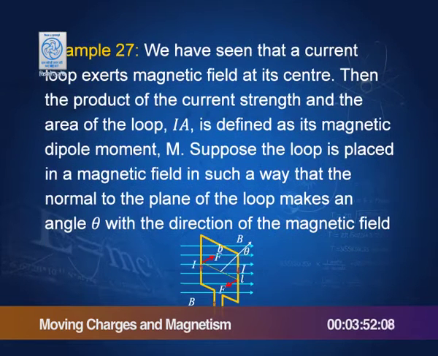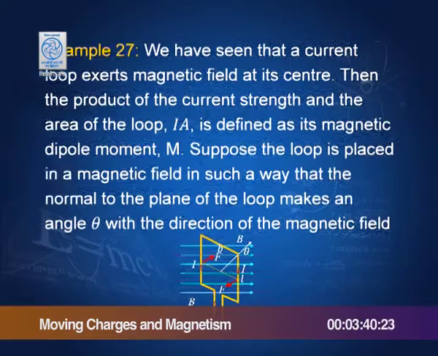We have seen that a current loop exerts a magnetic field at its center. Last time we saw that if we have a loop of current, then there is a magnetic field which goes through the center of the loop.